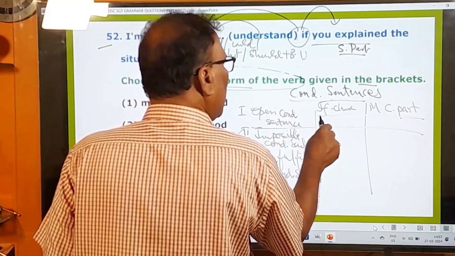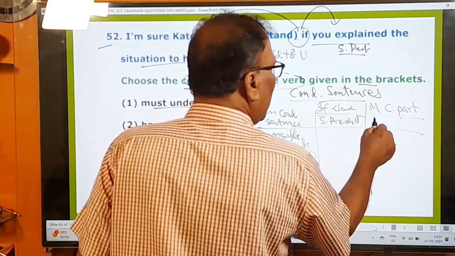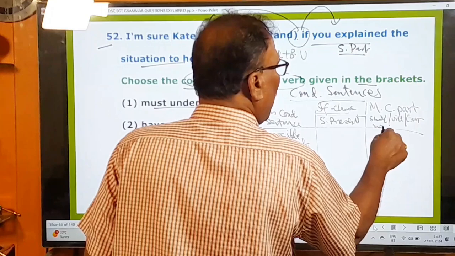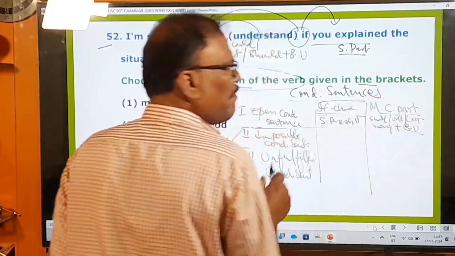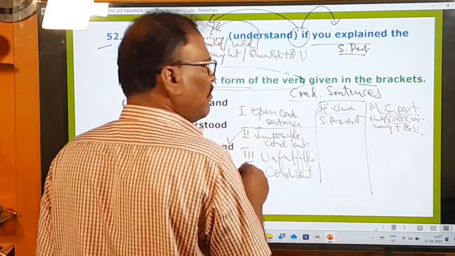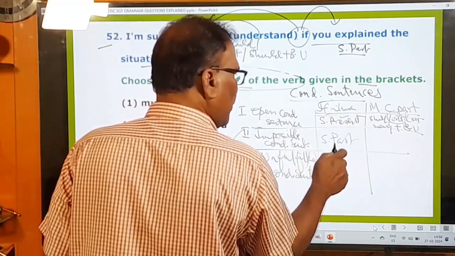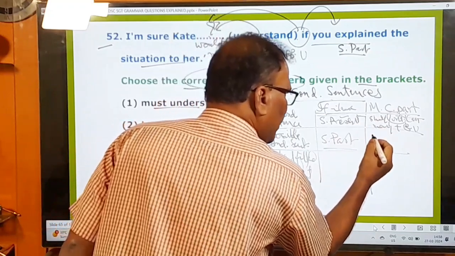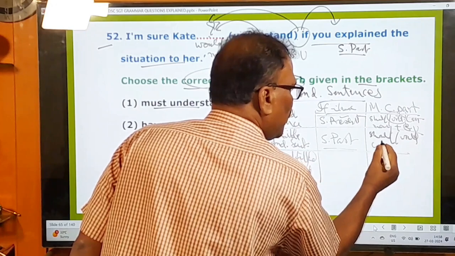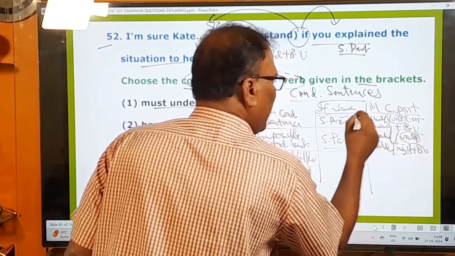Open conditional sentences. In the if clause part, there must be simple present. And then in the main clause part, shall or will or can or may plus base form verb must be there, preferably will. In the if clause part, there must be only simple present. So in the impossible conditional sentence, there must be simple past in the if clause part, and in the main clause part, there must be should or would, could, might plus base form verb, and preferably would must be there.